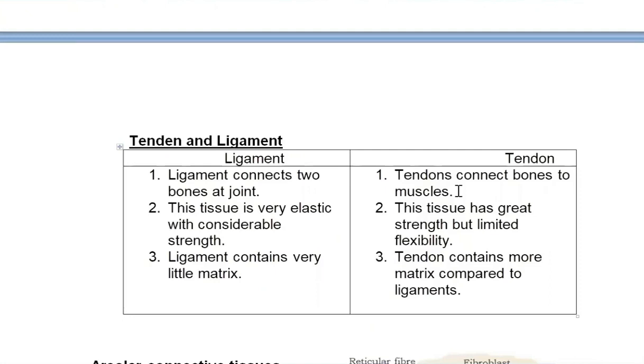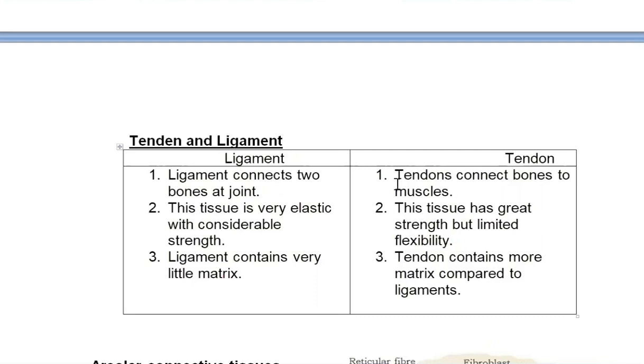Just now, like twice, we talked about how skeletal muscles are attached with bones. In between that bone and muscle is a small pad, that is the tendon. It has great strength, but flexibility is limited. It contains more matrix compared to ligament.